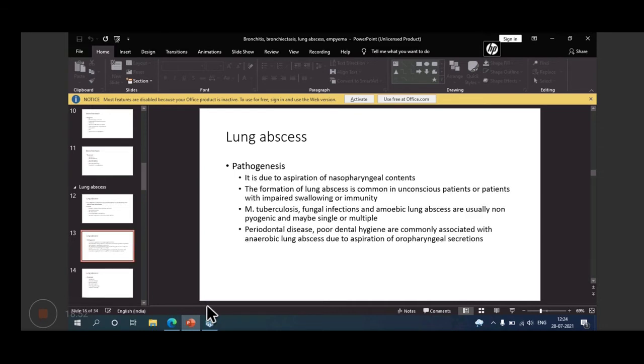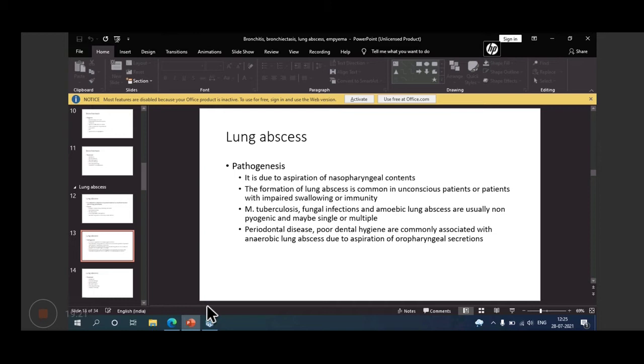And another way is obstruction with or without infection. So obstruction of bronchus, whether from inside or outside, maybe due to a tumor or foreign body, lymph node, or bronchial stenosis, may be followed by abscess formation.